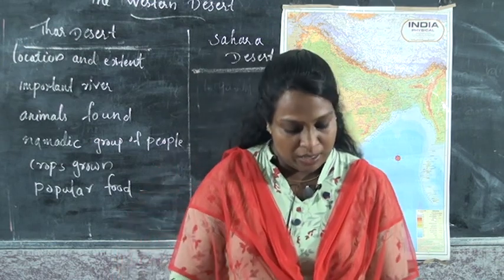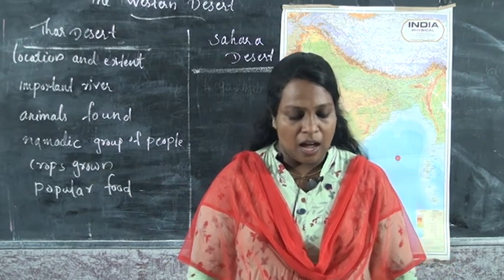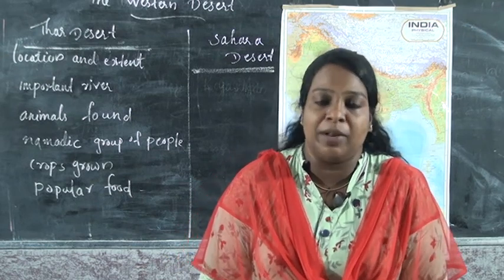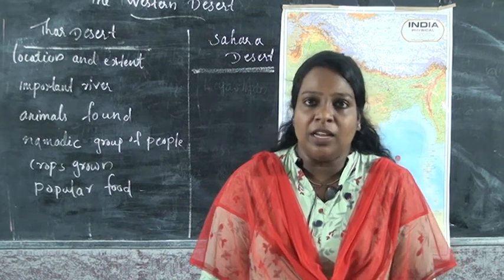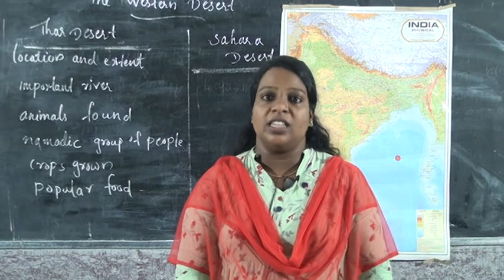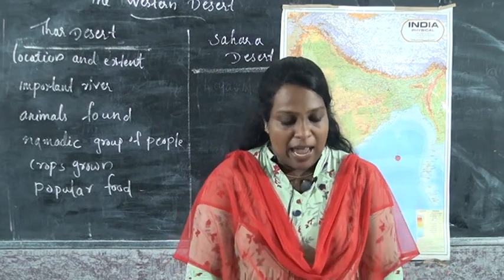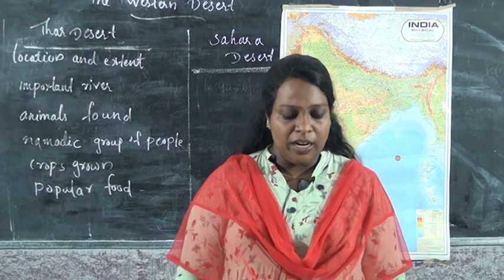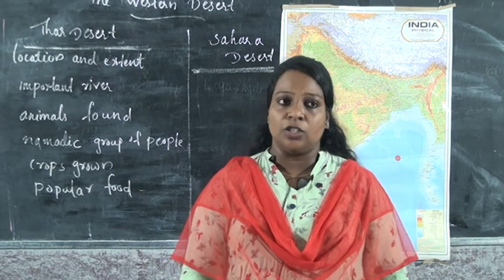The first question is to write true or false. First one: the Thar desert is in Himachal Pradesh. Is it correct, children? Is it true or false? Yes, it's false. The Thar desert is in Rajasthan. And the second one: the Luni river flows through the desert. Is it correct? Yes, the answer is true.